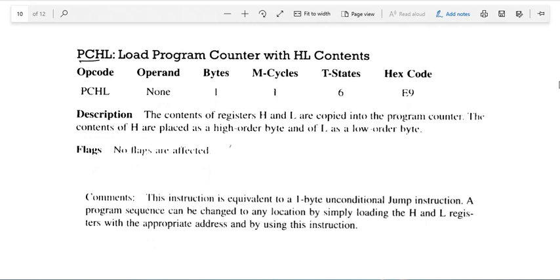It will load the content of the H and L register pair onto the program counter. This is a 1 byte instruction, having one machine cycle, that is opcode fetch, but this instruction has 6 T states.